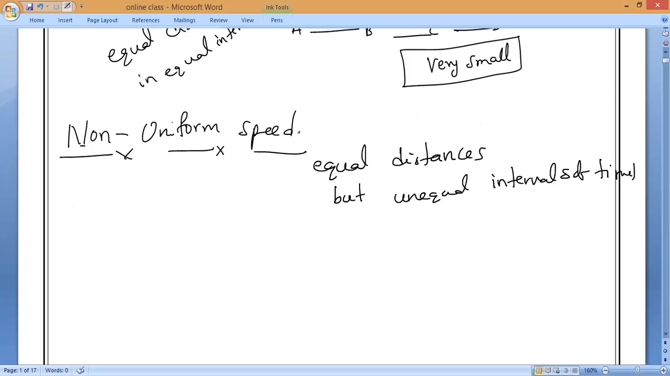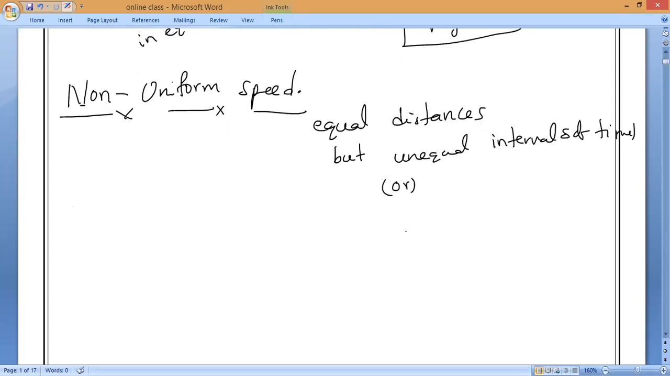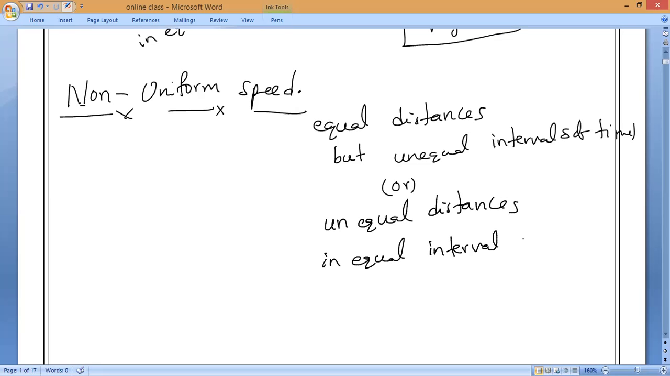Then that is what we call non-uniform speed. Another definition: unequal distances in equal intervals of time. Then that is what we call non-uniform speed. Okay, clear, guys? Please respond. Yes, sir.